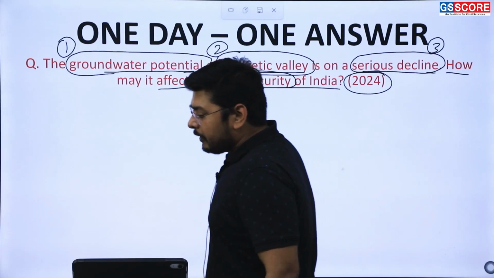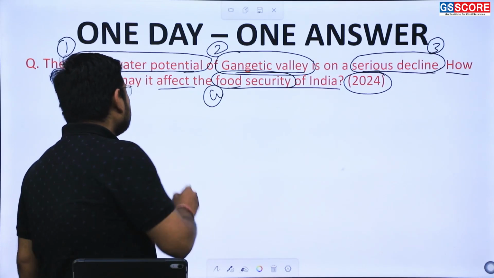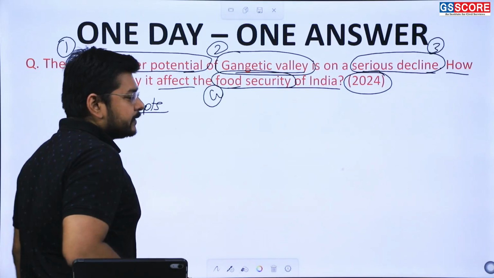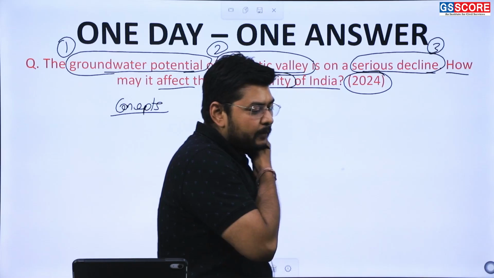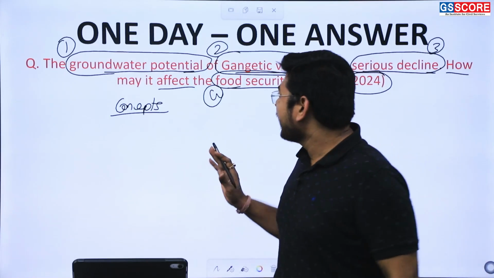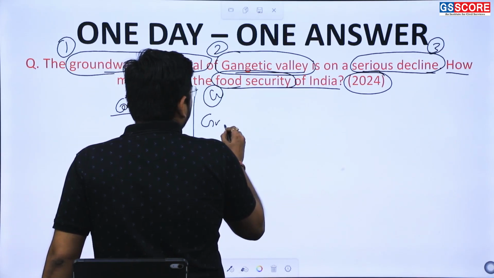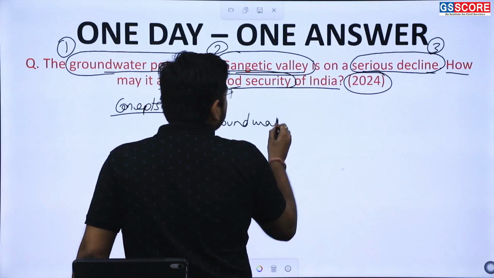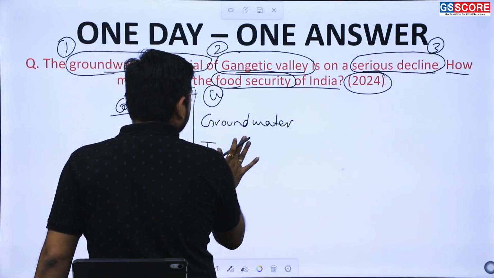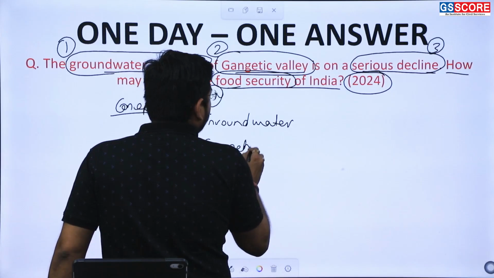Now, when we look at the geography of India, we see certain concepts here. If I talk about concepts, we first need to understand why the Indo-Gangetic Plain and why groundwater potential. So we need to see groundwater, that is the first thing, and second is the Gangetic Valley.